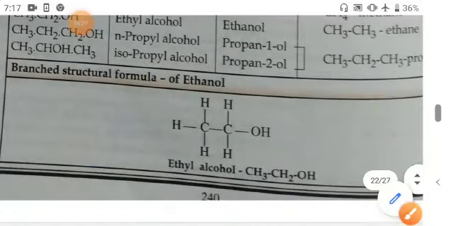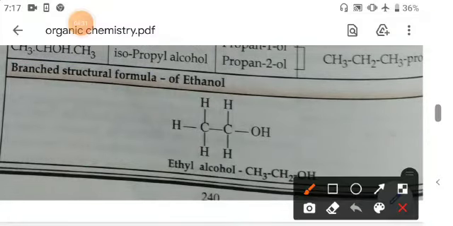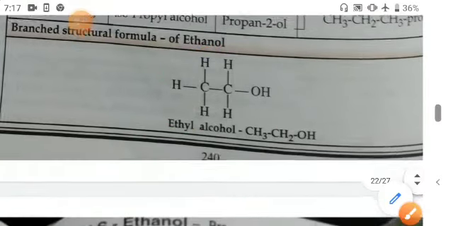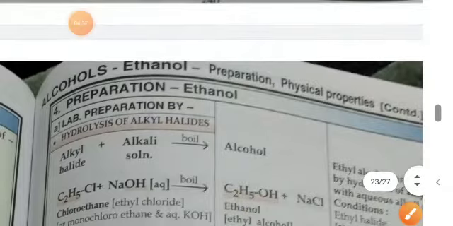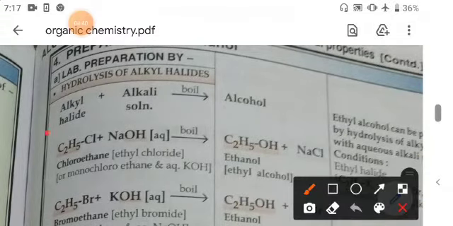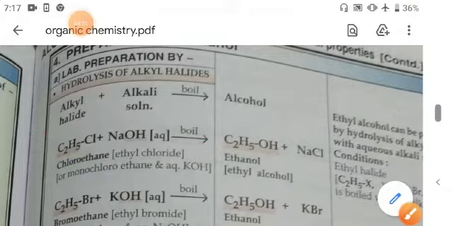Now students, the branched structural formula of ethanol is given here. This is the branched structural formula. And now preparation of ethanol. So lab preparation: the alkyl halide reacts with alkali solution and it is boiled to form the alcohol. Here ethyl chloride reacts with sodium hydroxide and gives the ethanol and sodium chloride,